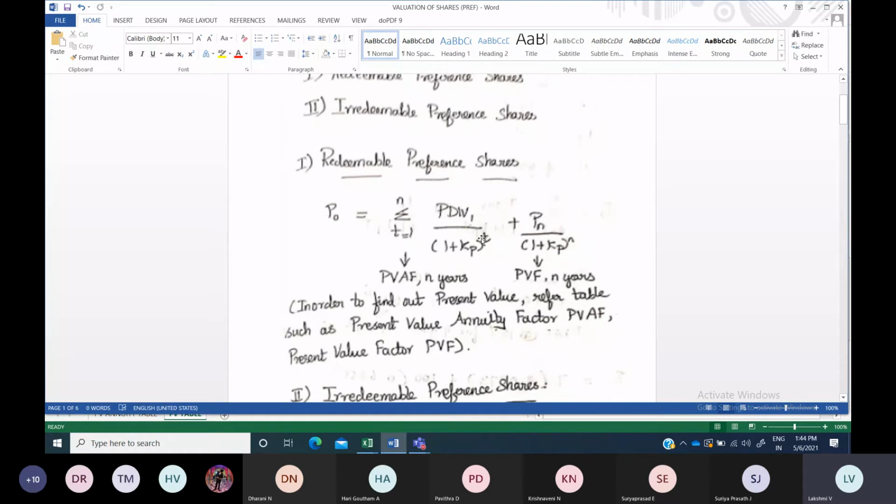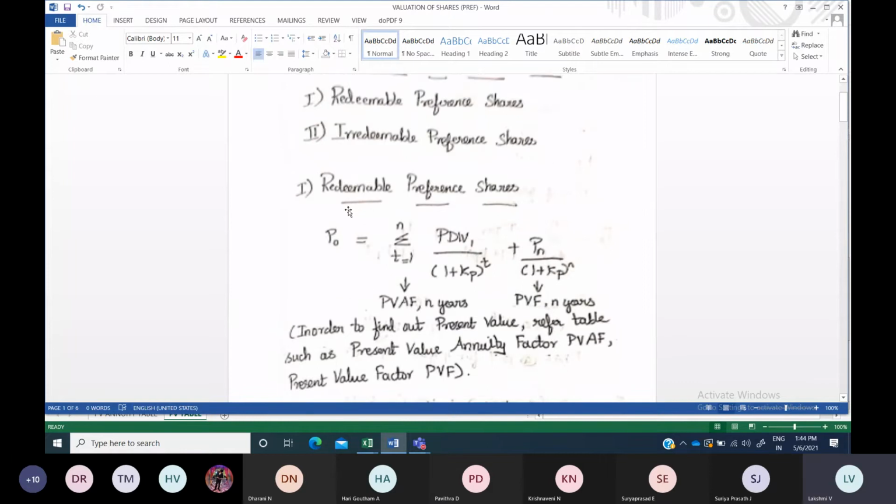Now after doing all kinds of calculations, you will add both together in order to find the present value of preference shares. So the preference share price today is what you will be finding out. This is the method to calculate the value of preference shares, particularly redeemable preference shares.